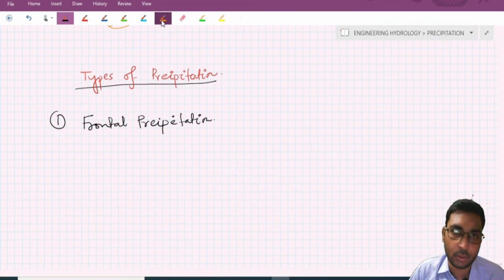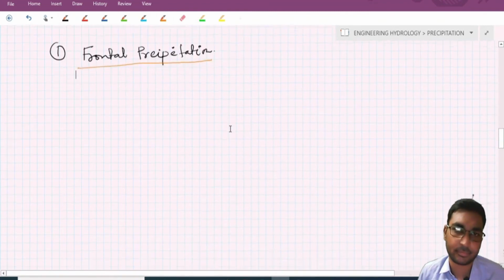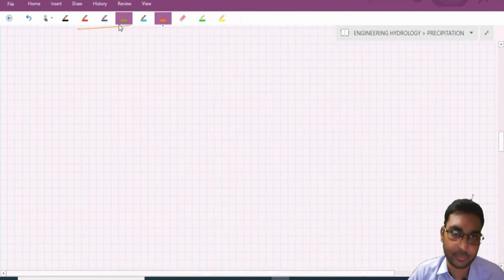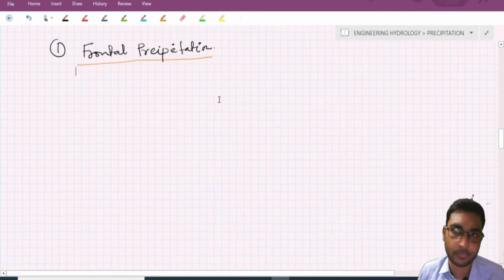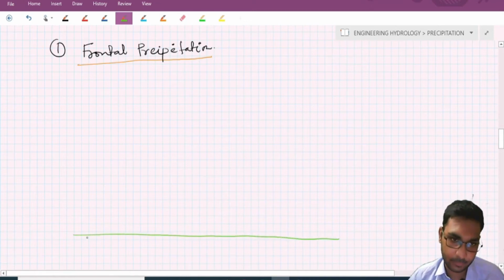So what is this frontal precipitation? Let's discuss. Suppose this is our ground level.